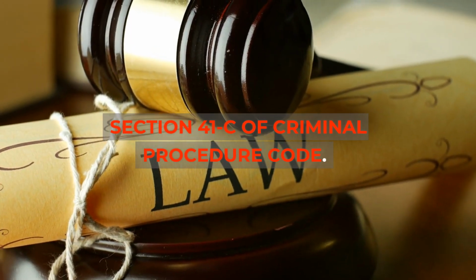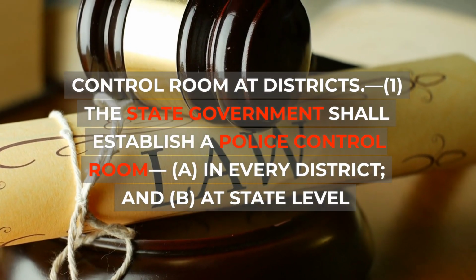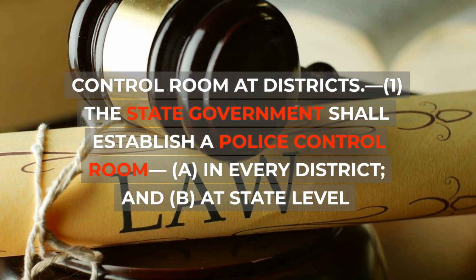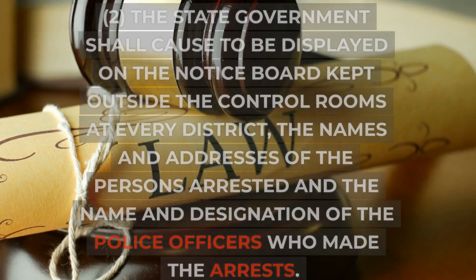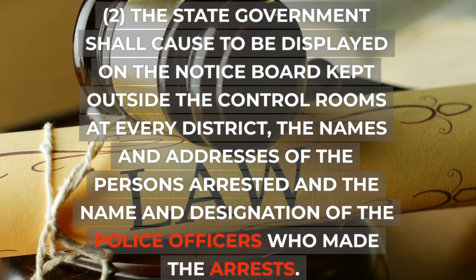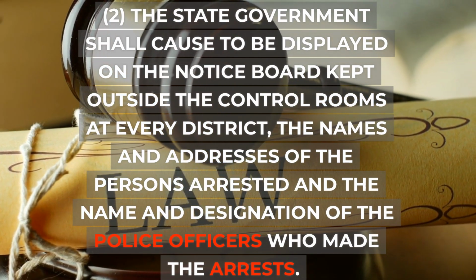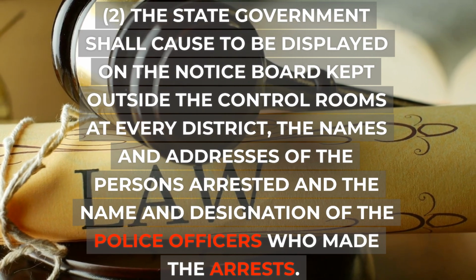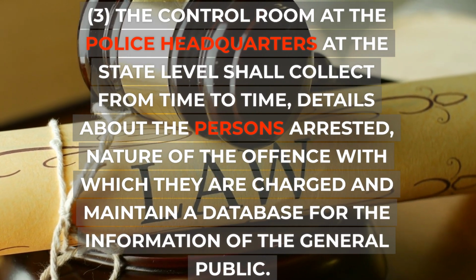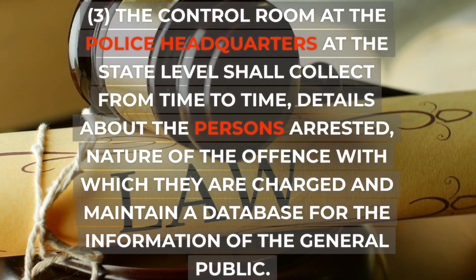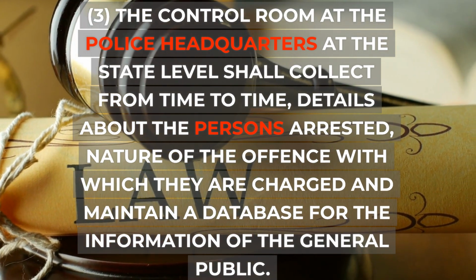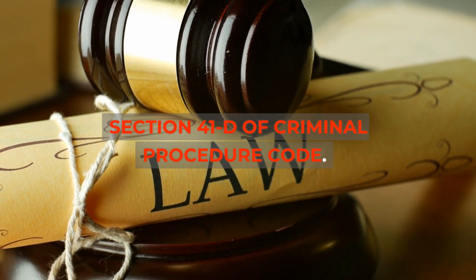Section 41C of Criminal Procedure Code. Control room at districts. 1. The state government shall establish a police control room, a. In every district, and b. At state level. 2. The state government shall cause to be displayed on the notice board kept outside the control rooms at every district, the names and addresses of the persons arrested and the name and designation of the police officers who made the arrests. 3. The control room at the police headquarters at the state level shall collect from time to time details about the persons arrested, nature of the offense with which they are charged and maintain a database for the information of the general public.